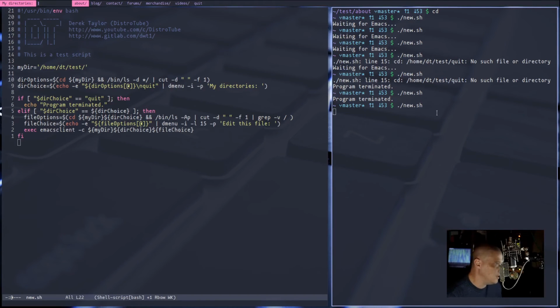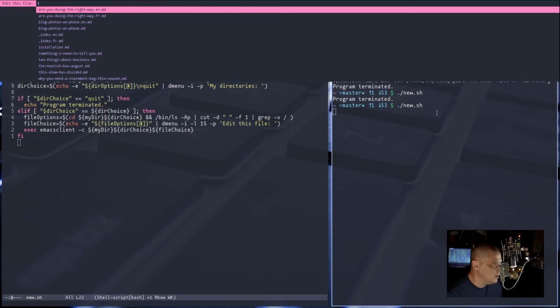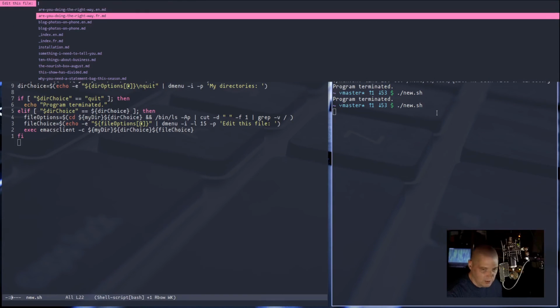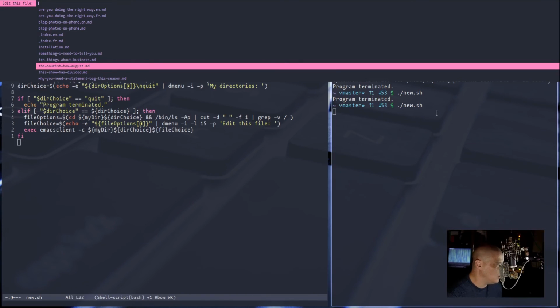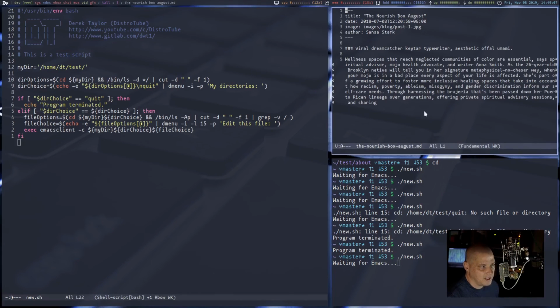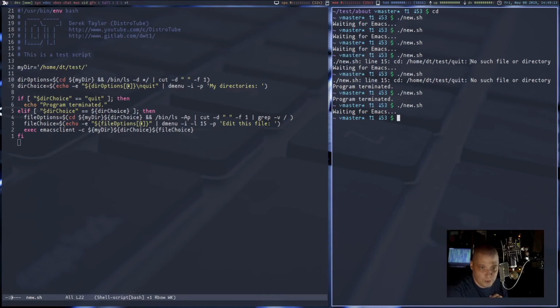That's perfect. But if I choose a real directory, like the blog directory, for example, it asks me what markdown document in that folder do I want to edit. And then if I choose one of the markdown documents, it opens the markdown document inside Emacs. I think this script is completed. I think that's all we needed to do.